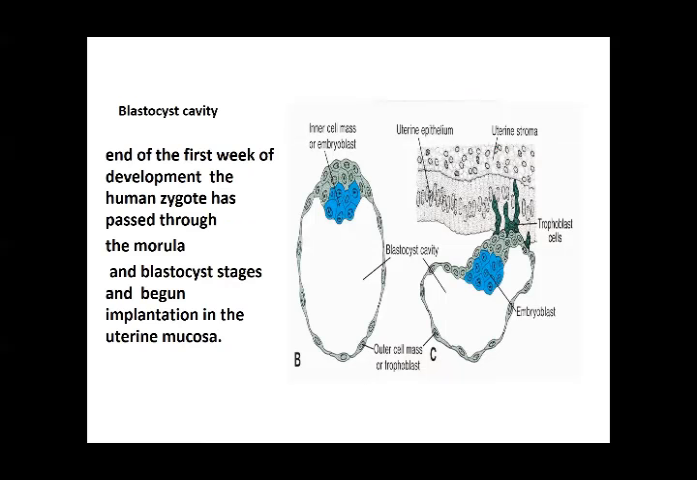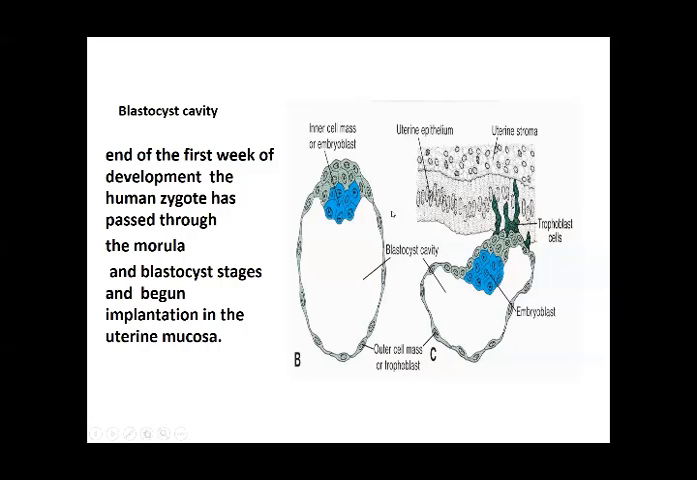If you see this area where you have the embryoblast, segregated to one side, this pole is called the embryonic pole, and the rest, the area which is away from the embryonic or inner cell mass pole, is called the abembryonic pole.